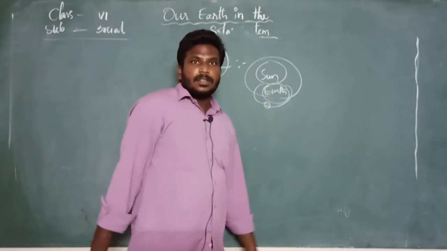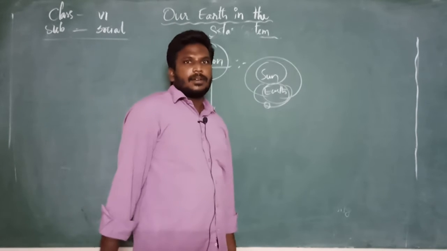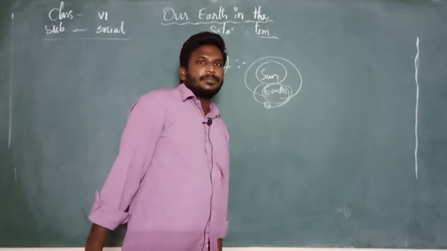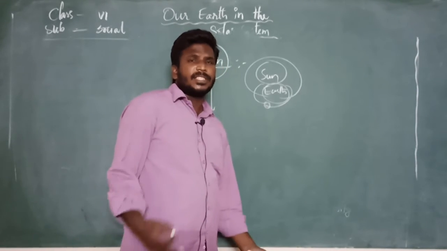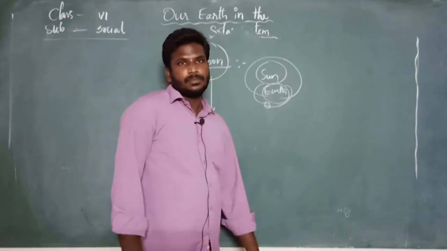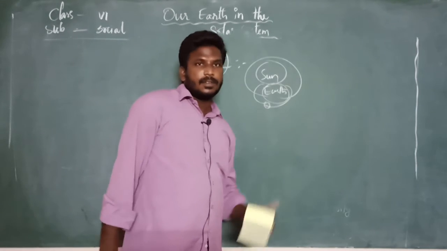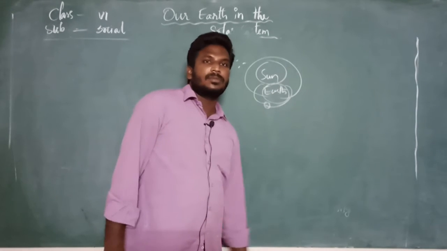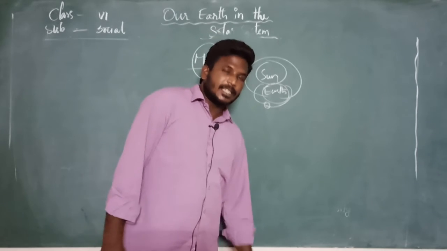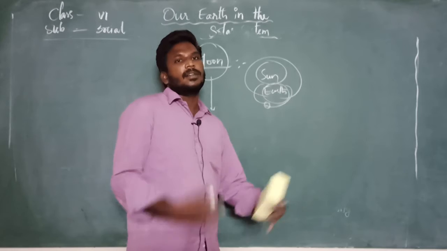So moon is a natural satellite. Shall we imagine how much distance is available from the earth to moon? As we discussed the distance between earth and sun, is there any distance between earth and moon? Yes, there is a particular space extended between earth and moon.